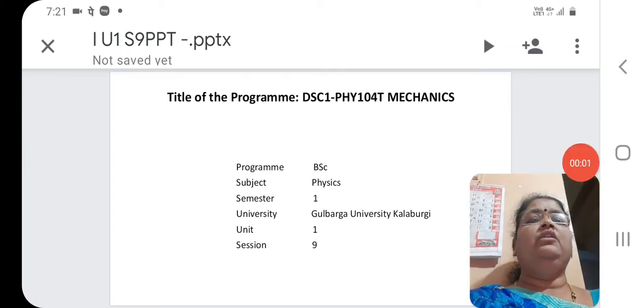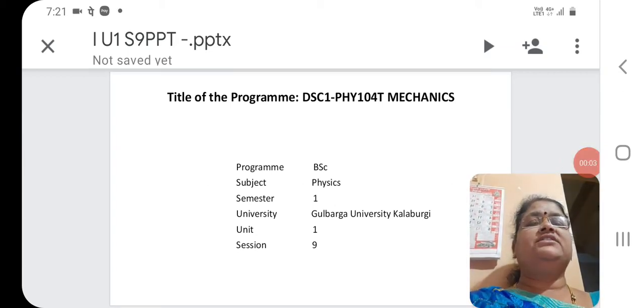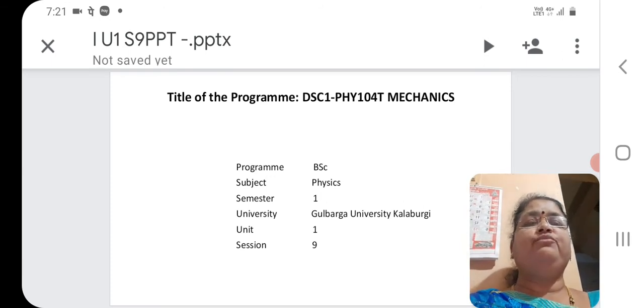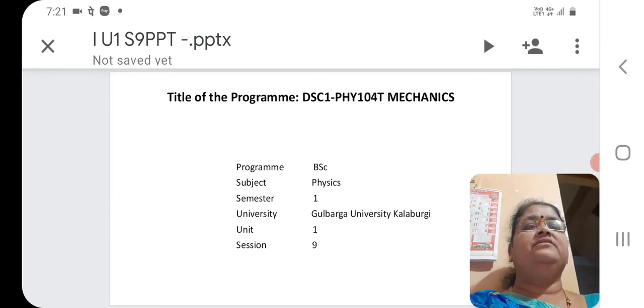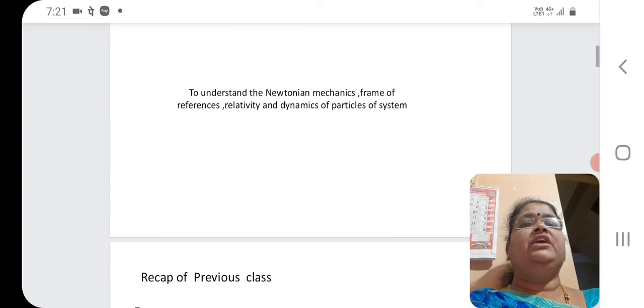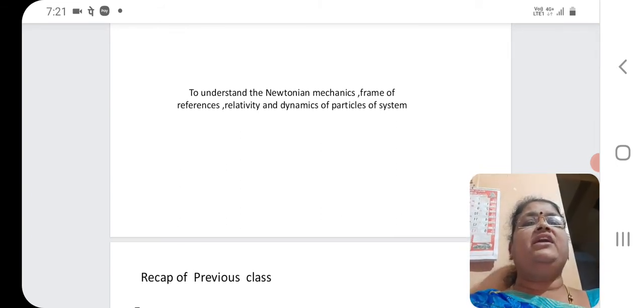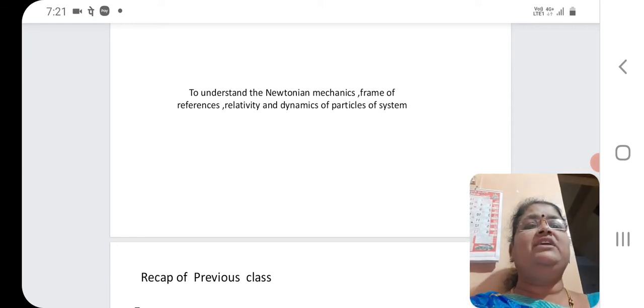Good morning to all. Now we will discuss session 9 from the first unit, that is laws of motion, for the first semester students of Gulbarga University, Kalburgi under CBCS scheme. The title of the program is Mechanics. Here we are going to understand the Newtonian mechanics, frames of references, relativity and dynamics of particles of system.